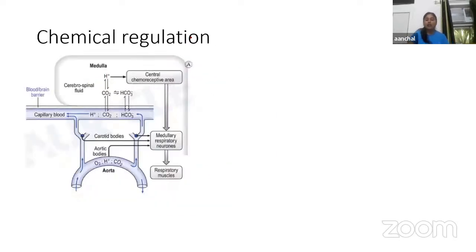Now, another thing we have is the chemical regulation. The process of chemical regulation is very, very important, and I think it is very important for the university exam also. So the chemical mechanism of regulation of respiration is operated by the chemoreceptors. Chemoreceptors are those receptors which are responsible for detecting changes in blood constituents.